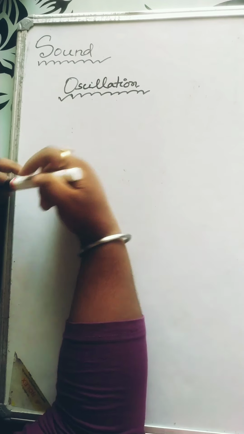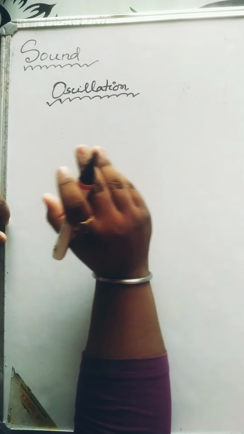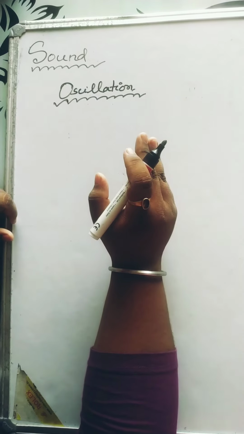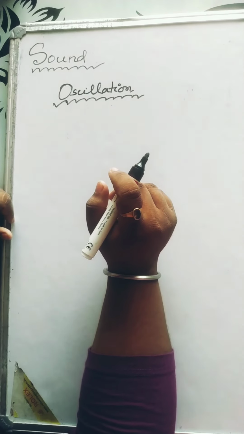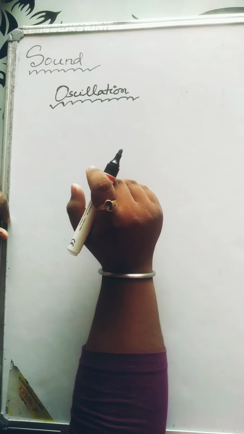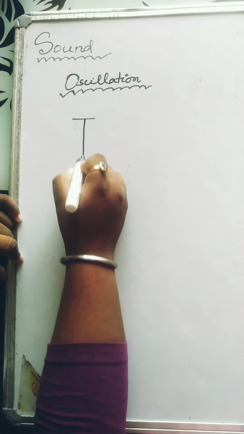First of all, let us try to understand oscillation. It is a to and fro movement in which a particle moves between 2 points at regular intervals of time. To understand oscillation, we need to understand a pendulum, right?